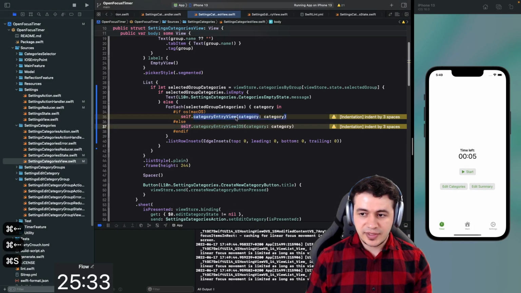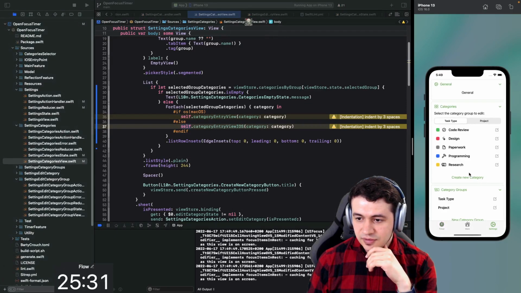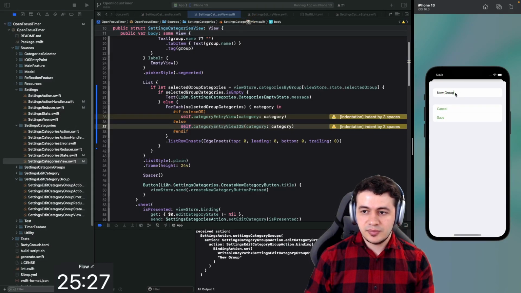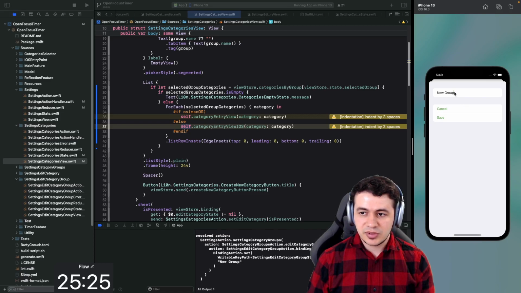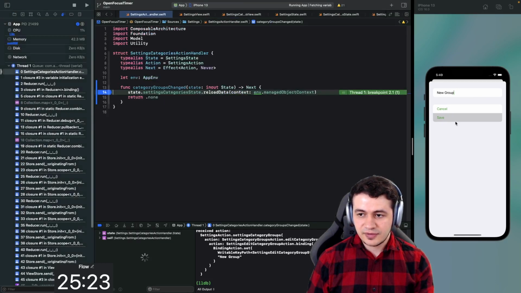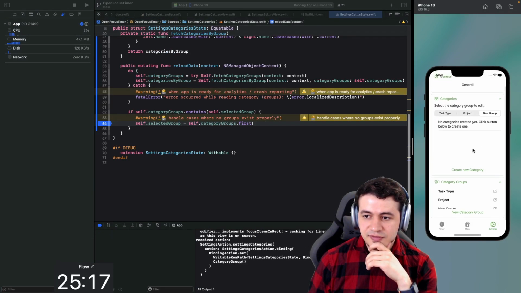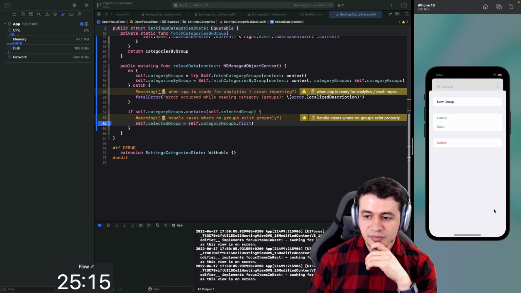Let's make Swift format happy here. And yet again, I'm going to create a new group. New group. By the way, maybe we should add an enter thing here. This is creation, and we select it, and then we delete it while being selected.